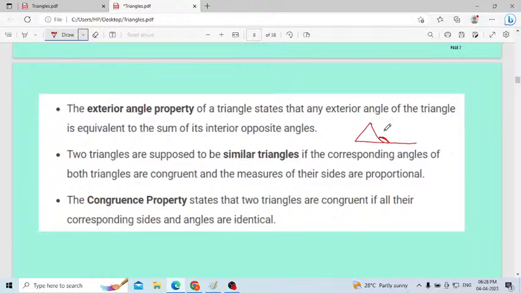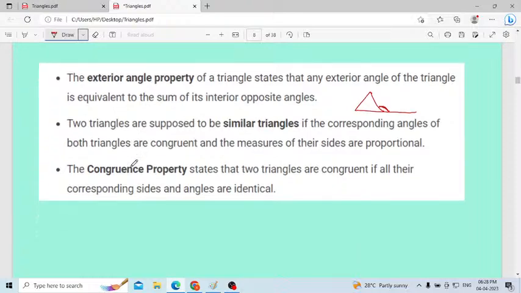Okay. Next one, two triangles are said to be similar if the corresponding angles of both triangles are congruent and the measurements of their sides are proportional. Next I will explain in detail the congruency of a triangle. In which case will we consider triangles to be congruent with each other? I will explain that in detail.